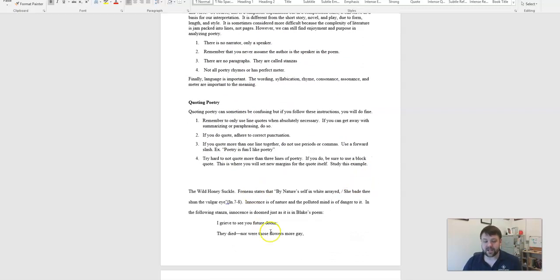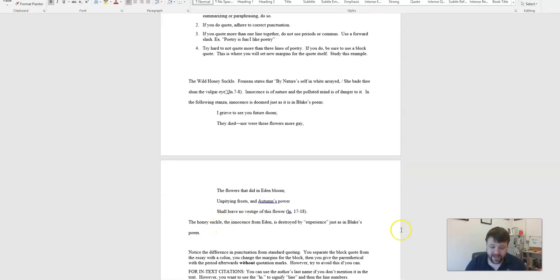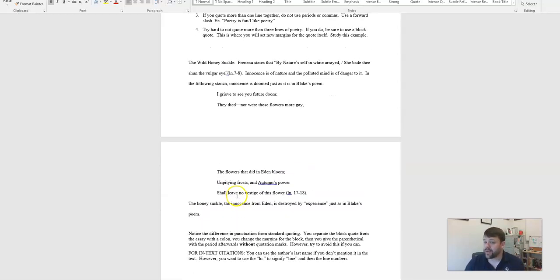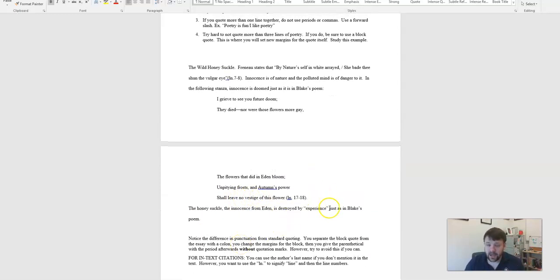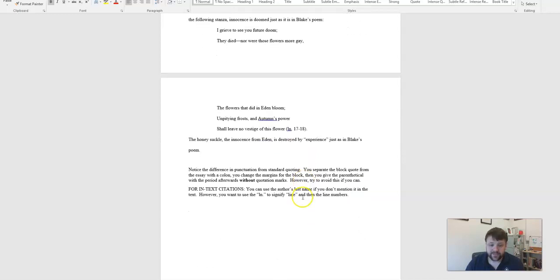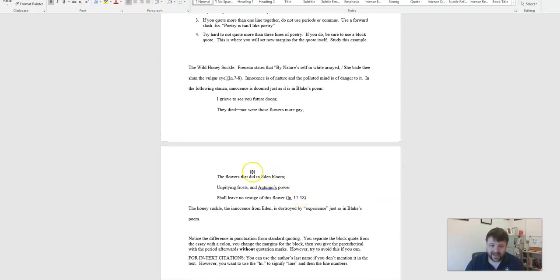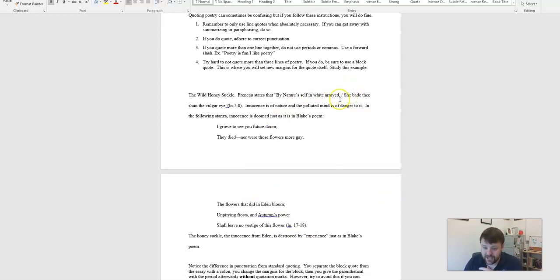These are some technical things here that you can read up on. How to quote, that's going to be something important. You can see these examples down here. When you go into quoting, when you go into citing poems in in-text citations, it tells you how to do it here. How to separate lines with slashes, as you can see here. So read this and check it, all right?